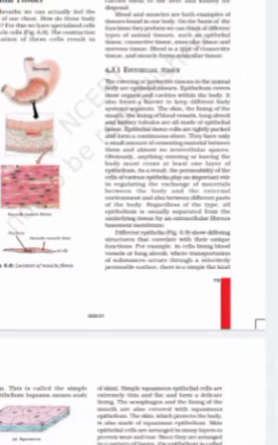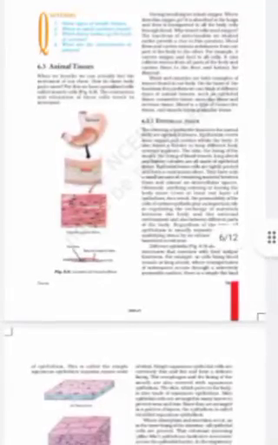And these epithelial cells are tightly packed and they form a continuous sheet. They have a very small amount of cementing material between them. They actually do not have any intercellular space. So obviously anything entering or leaving the body must cross this epithelium, just like a gate. As a result, the permeability of cells of various epithelia plays a very important role in the exchange of materials. Now there are different types of epithelium.